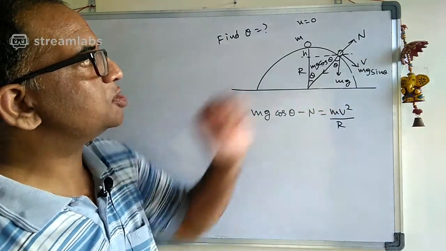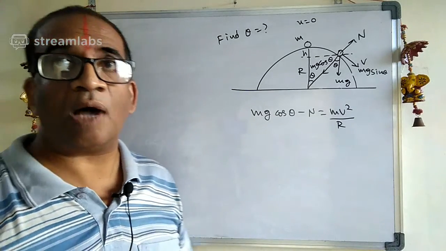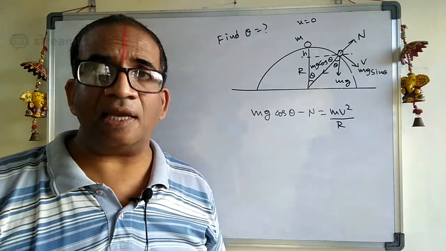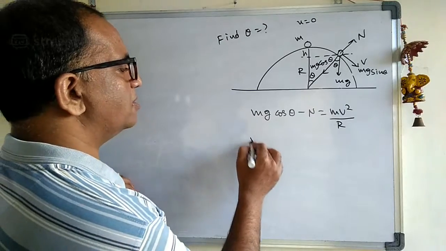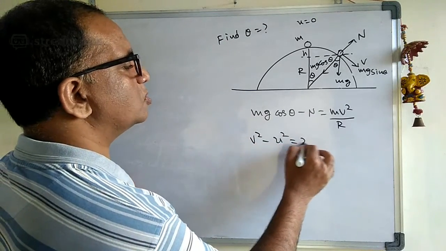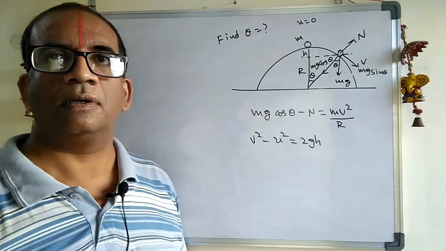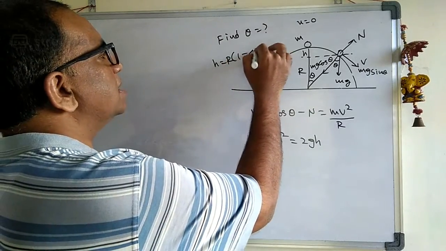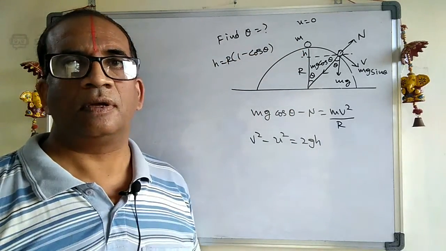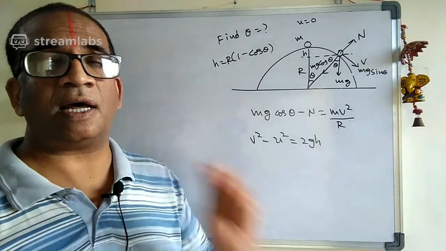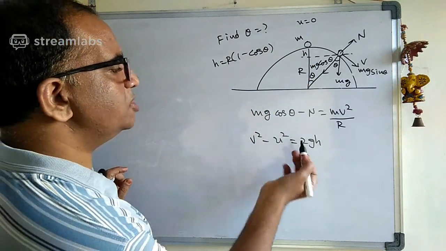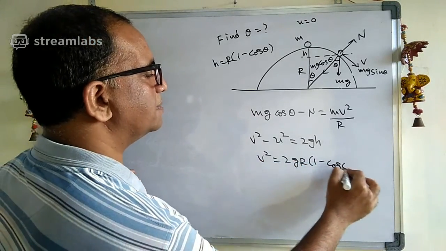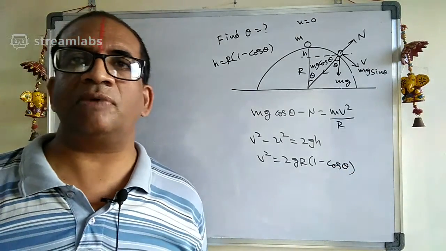And the second point is what here? It has got some velocity here. Why has it got that velocity? There is a loss in potential energy, so loss in potential energy is equal to gain in kinetic energy. Means let us write v square minus u square is equal to 2gh. And we also know that h is equal to r into 1 minus cos theta. This formula we already know, that h with respect to theta. So u is 0. Therefore the v square value is 2gr into 1 minus cos theta. So that is the second equation we got.